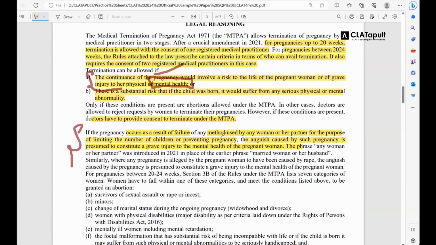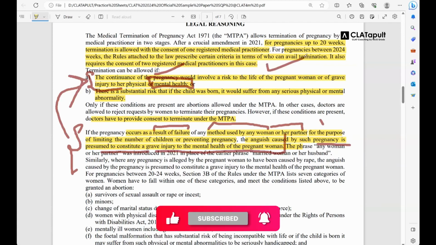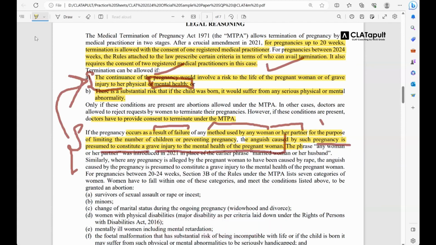It also says that if there is a result of failure of any of the methods used by any woman or her partner, so any pregnancy restrictive measures, contraceptive pills, condoms, anything like that, if any of the partners has used it and it did not actually result in restriction of the pregnancy, then it would automatically be considered that such pregnancy is presumed to constitute a grave injury to the mental health of the pregnant woman. So automatically you would fall under this criteria, and you take the approval of the medical practitioner, your pregnancy will be legally terminated. Okay, so one more piece of information has been given clearly here.